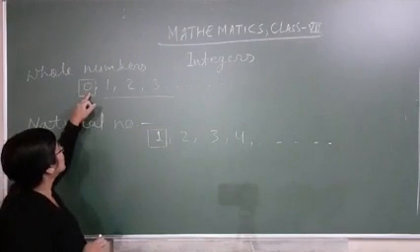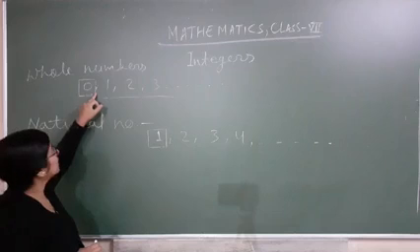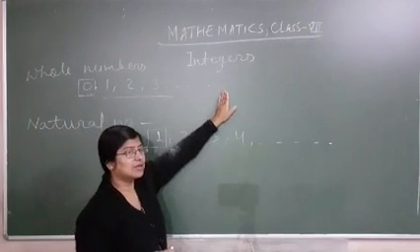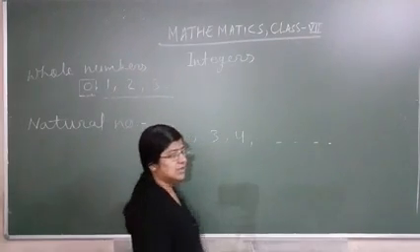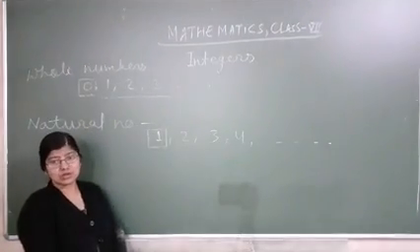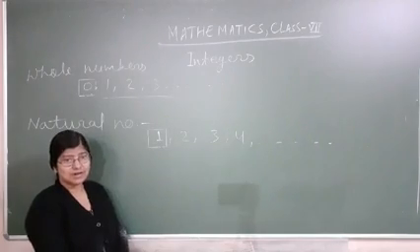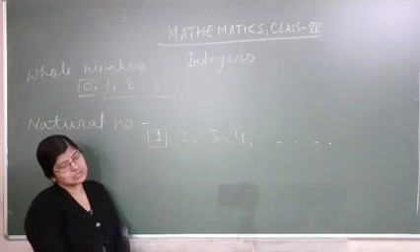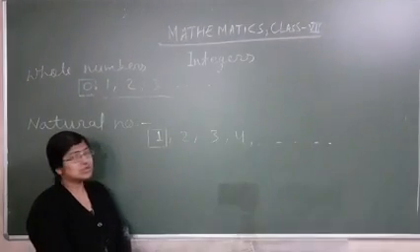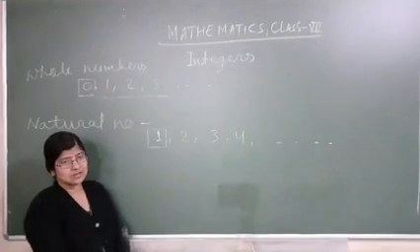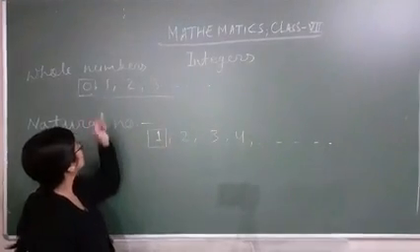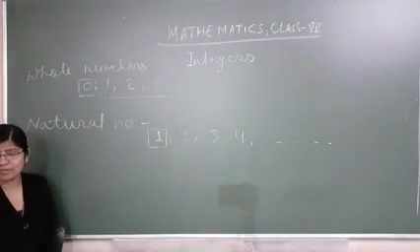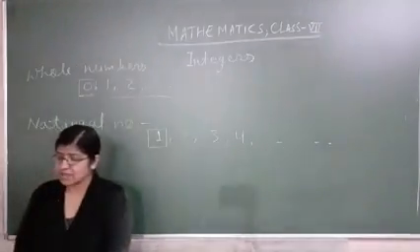Same way, whole numbers start from 0, so the smallest whole number is 0. And we can't define the largest whole number, so that is also not defined. If anyone asks you what the largest whole number is, you will say that is not defined. Same case here: if anyone asks what the largest natural number is, you will say that is not defined. But if anyone asks what the smallest whole number is, you will say 0, and the smallest natural number is 1. Clear?